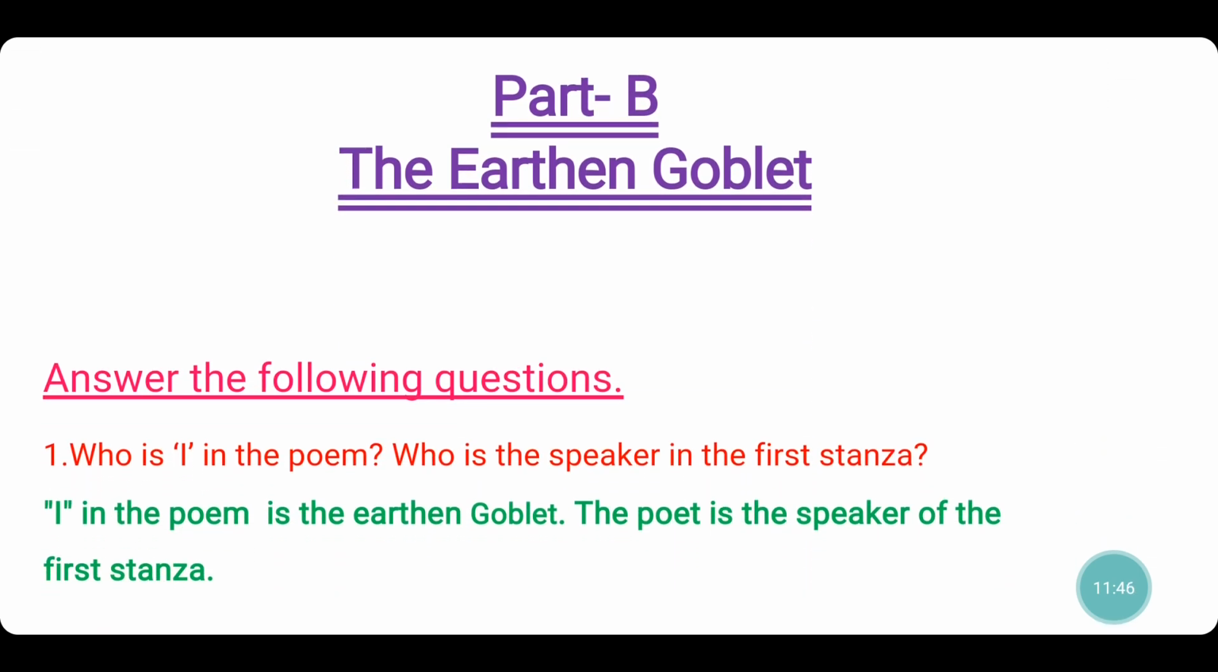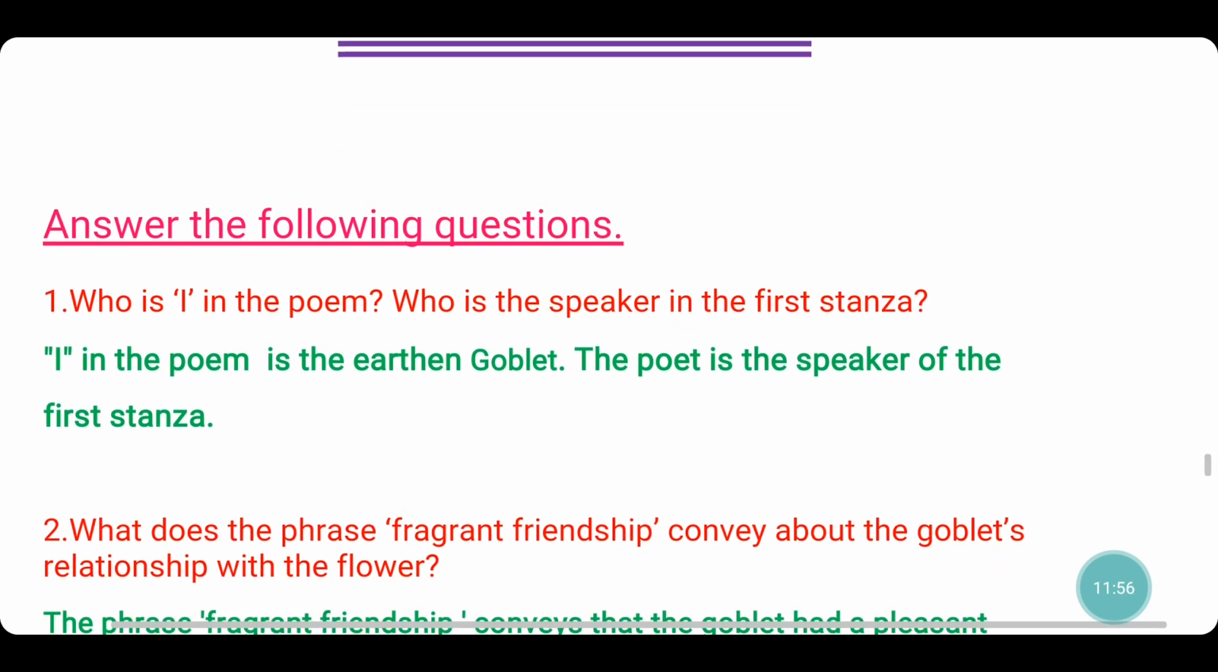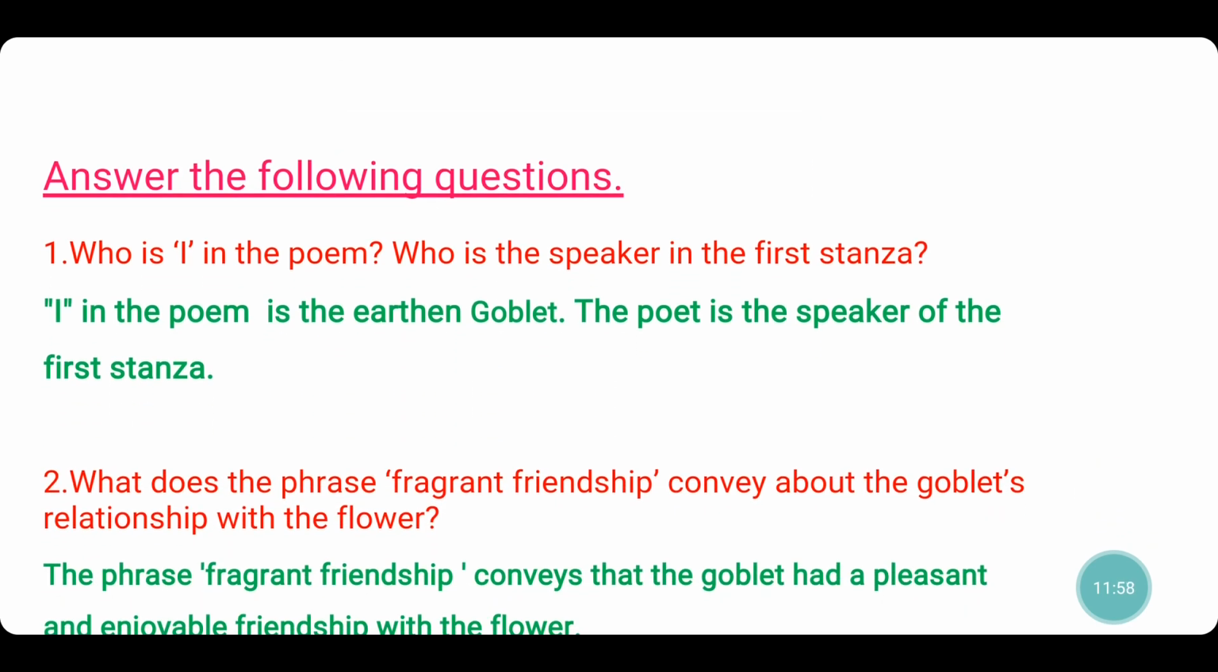On to part B, the earthen goblet. On to the comprehension part. Answer the following questions. Who is I in the poem? Who is the speaker in the first stanza? I in the poem is the earthen goblet. The poet is the speaker of the first stanza.